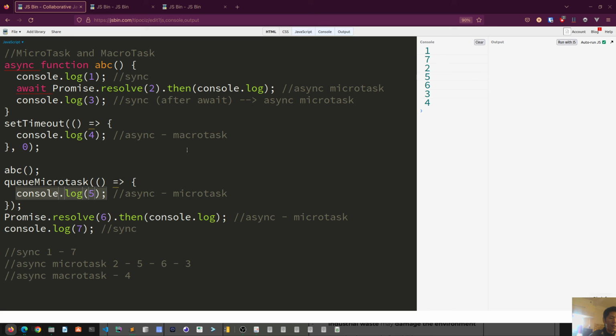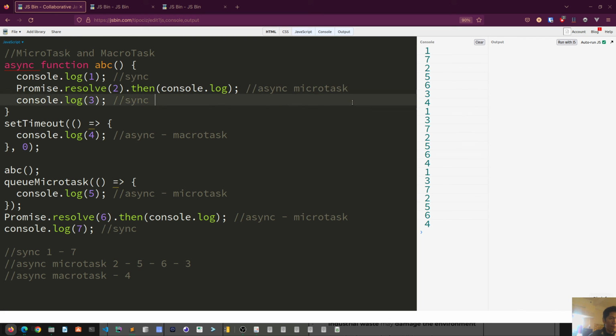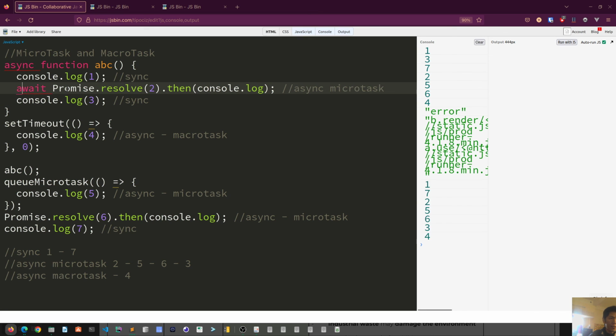Okay, so if we remove await here, it becomes sync, and it just runs in its normal sync way. So that's why we got 1, 3, because this is sync, but if we have await here, it becomes async microtask.